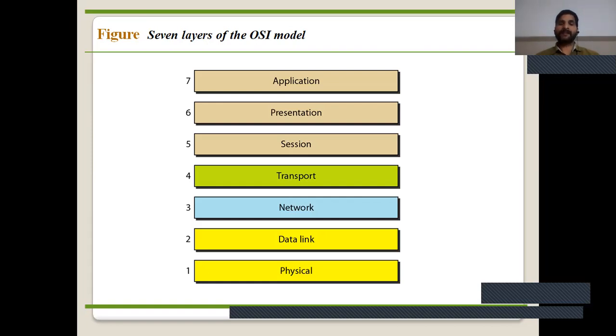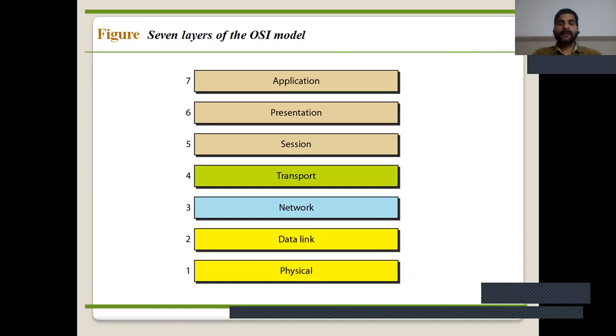These 7 layers, from the lowest level, are the physical layer, data link layer, network layer, transport layer, session layer, presentation layer, and application layer. These layers have individual functions and are connected to each other through interfaces.